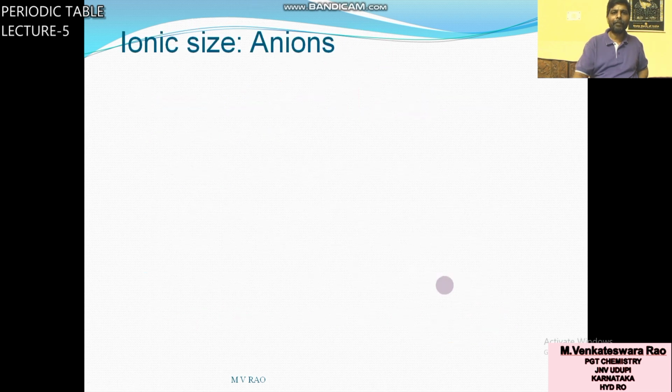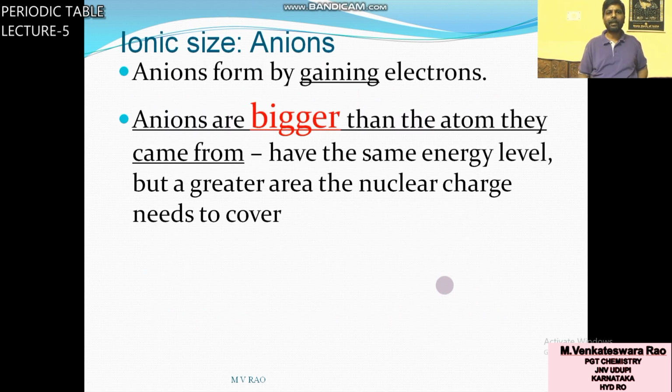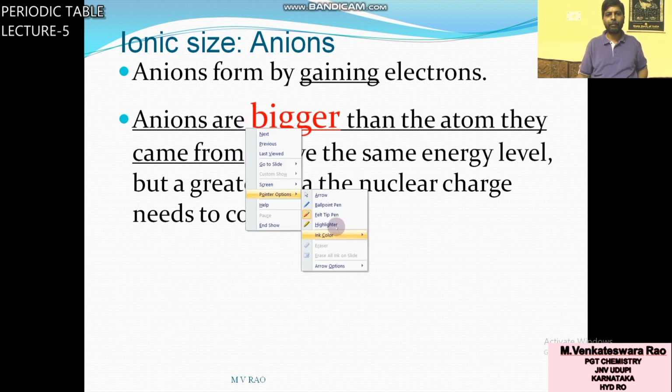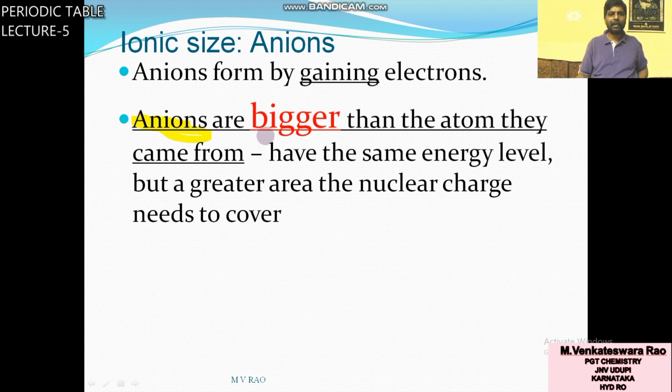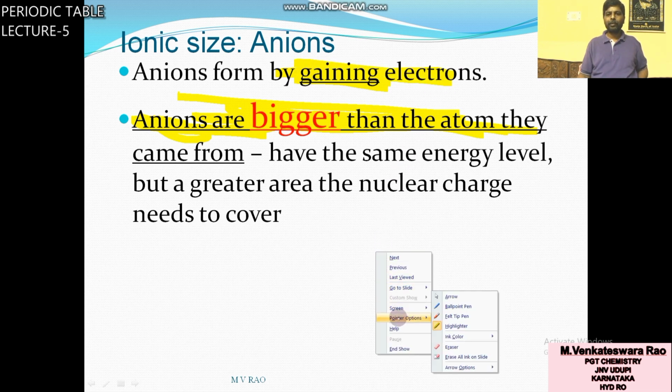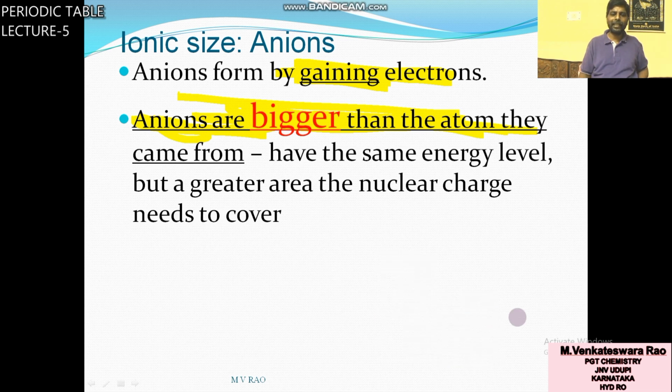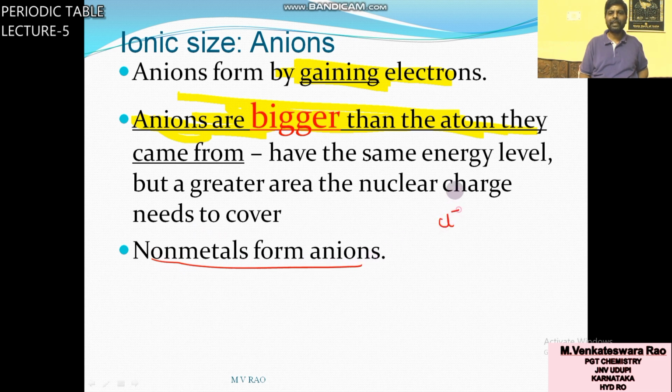In anions, the number of electrons is more, and more electrons means the size is bigger. This point you have to remember: anions are bigger than parent atoms. Why? Because of gaining of electrons. Because of the greater number of electrons, effective nuclear charge decreases, so size increases. Generally, non-metals form anions like Cl minus.